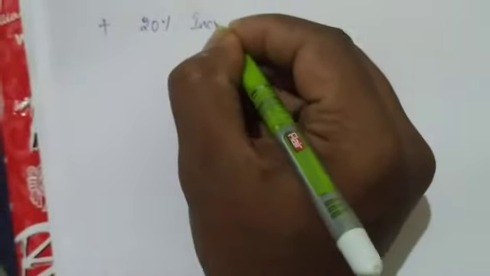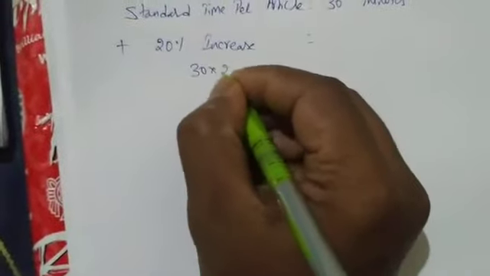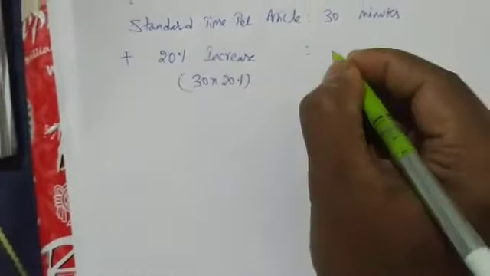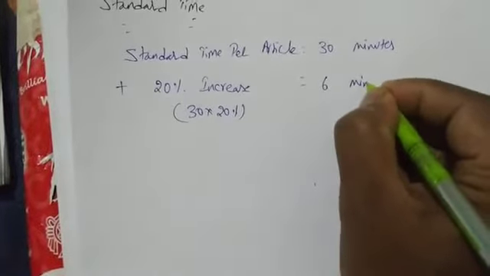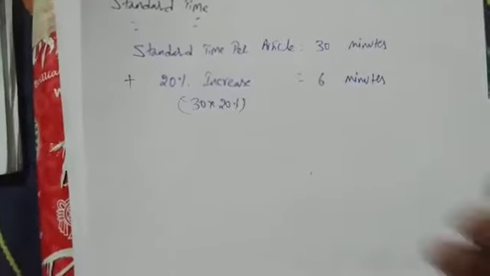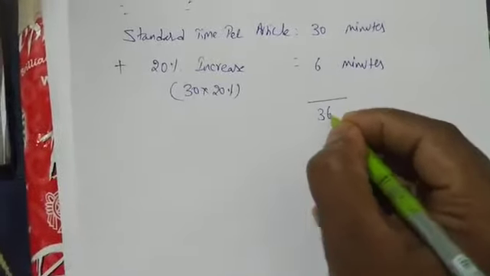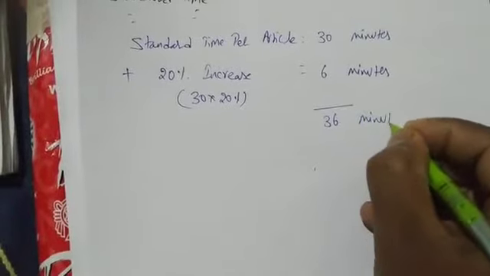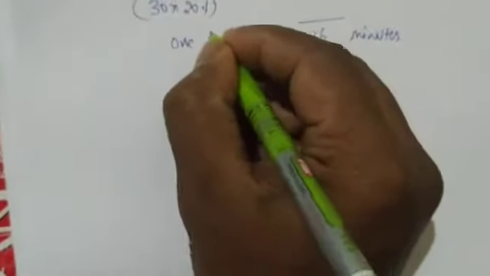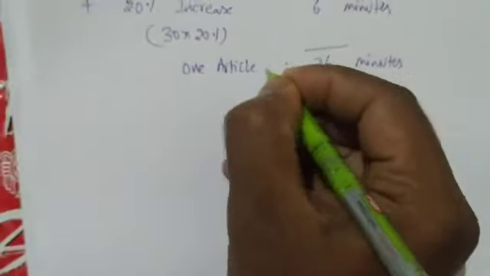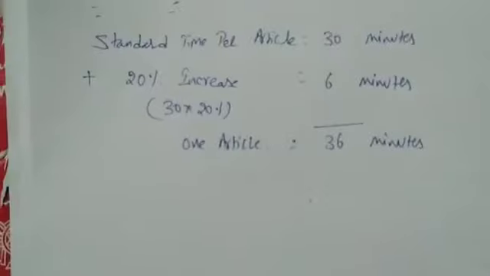So 30 into 20%, you will get how many minutes? 6 minutes. So to make 1 unit, to make one article, the time given is 36 minutes.